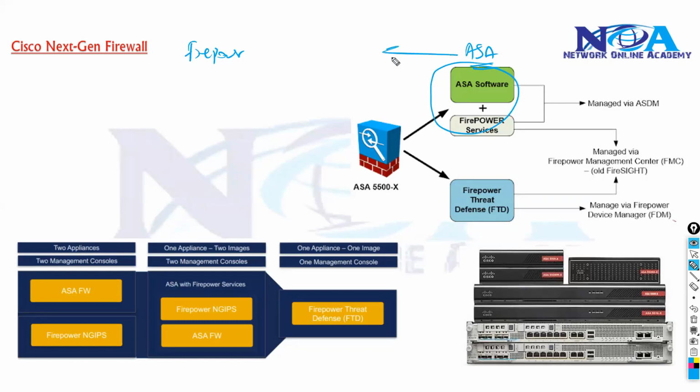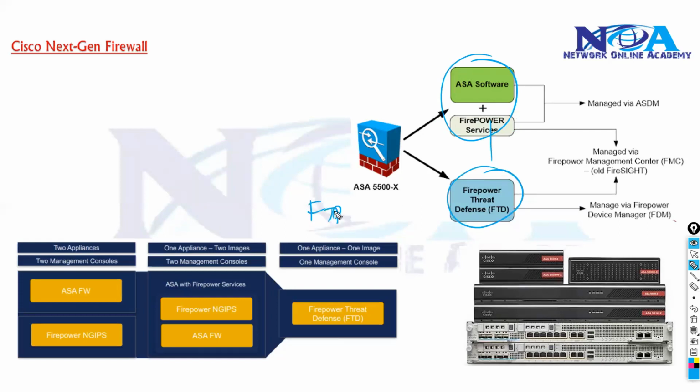Combines the ASA. You can have your normal standard firewall features inside the ASA, and you can combine your ASA with the Firepower services, which are the next generation features, which support next generation IPS, advanced malware protection, application visibility and control, URL filtering, and application filtering. These features can all be combined. If you combine these two in today's network, we call this an FTD, the Firepower Threat Defense. That's the product name.